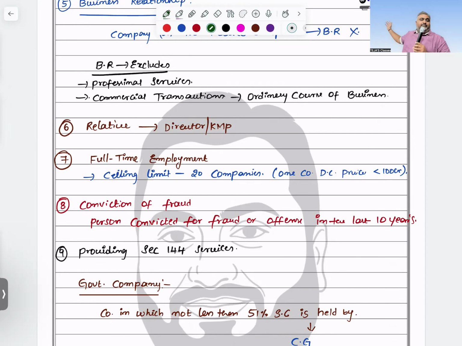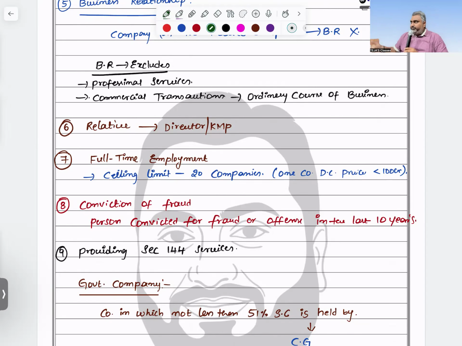Next, while you are counting the particular things, apart from the audit point of view, the ceiling limit you are supposed to check. Ceiling limit means any individual can act as an auditor for 20 public companies. While you are counting the ceiling limit, one person company, small company, dormant company, and private companies with paid up share capital less than 100 crores are excluded. Got it? So this you are supposed to check.